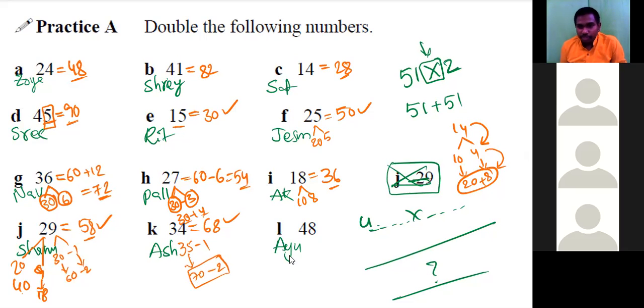I think it is Ayush Mishra, right? Yes, sir. Proceed. So we can do this as 40 plus 40 and 8 plus 8, which is equal to 80 plus 16, which is 96. 96, correct. Very good. Okay.